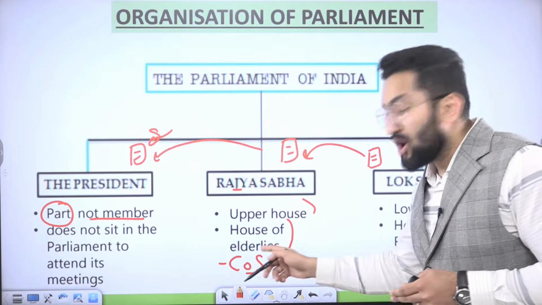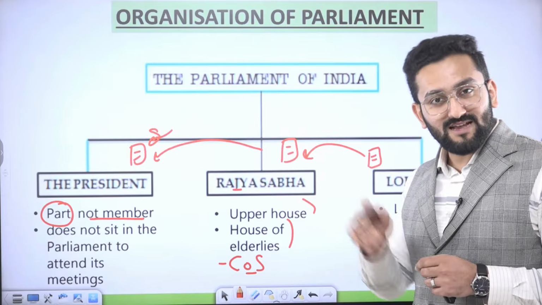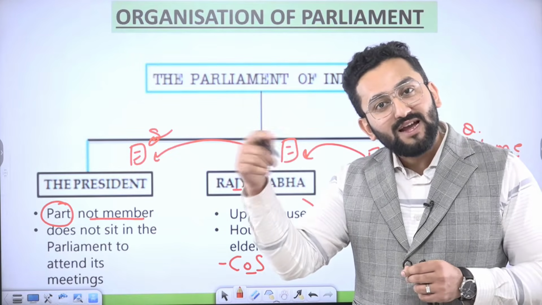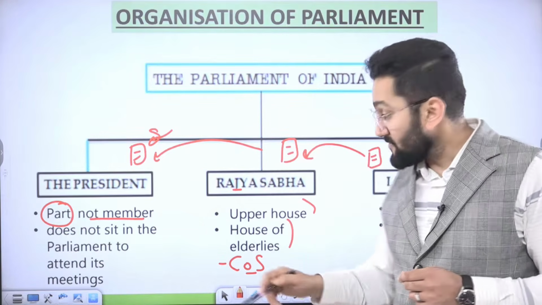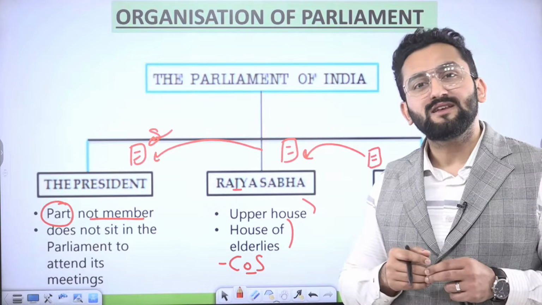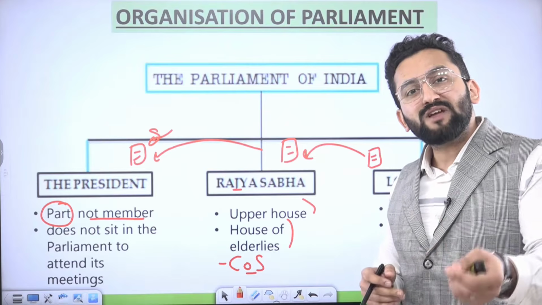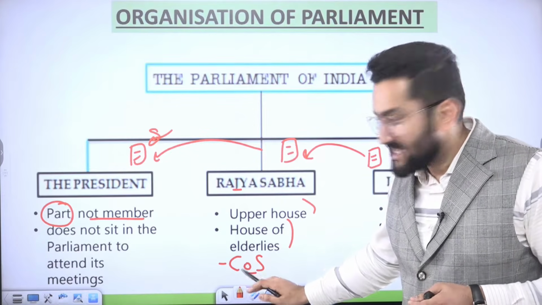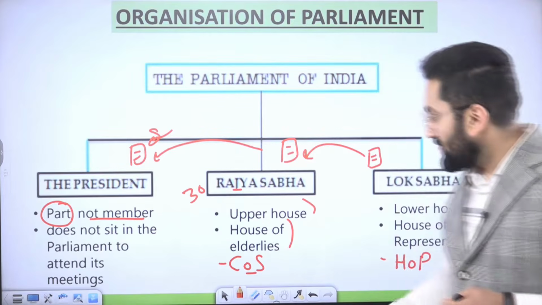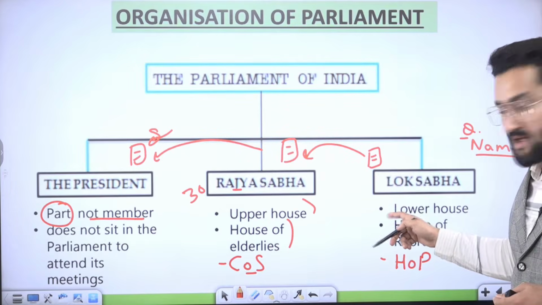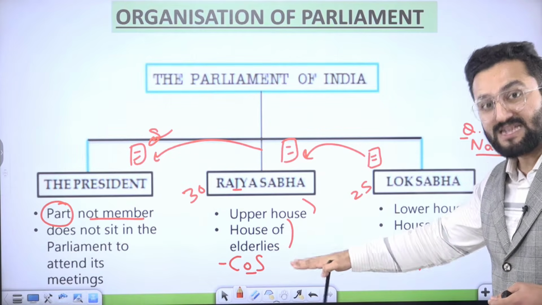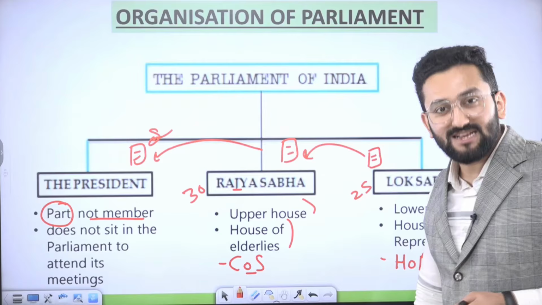It is also called the House of Elders. As I told you, more experienced people become members of the House of Lords in Britain. Do we have some fact which proves this? Yes. If you want to become a member of Rajya Sabha, the minimum age required is 30 years. But if you want to become a member of Lok Sabha, the minimum age required is 25 years. So senior members you are going to find in Rajya Sabha.